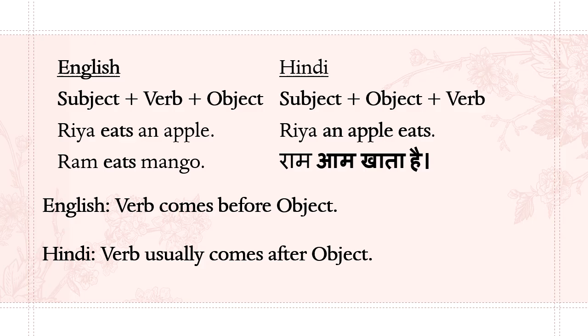If in English you say Ram eats mango, Ram is Ram. Eats means khata hai. Mango, aam. You will not write Ram khata hai mango. You will write Ram aam khata hai. Why? Because in Hindi, verb usually comes after the object.